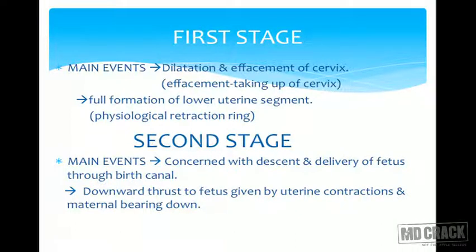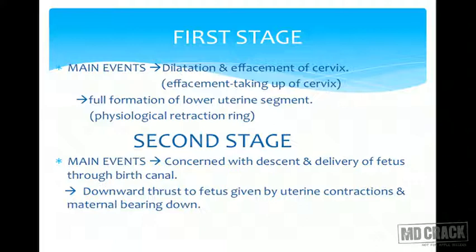There is full formation of the lower uterine segment. The formation starts much earlier, around 36-37 weeks, but the full formation completes in first stage. There can be a physiological retraction ring. In second stage, the main events are descent and delivery of the fetus through the birth canal. The downward thrust to the fetus is given by 2 things. One, uterine contraction.